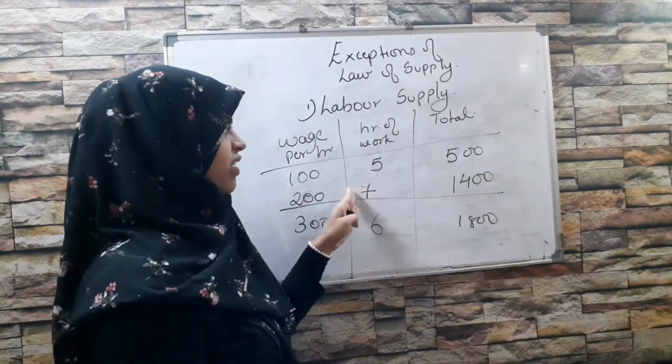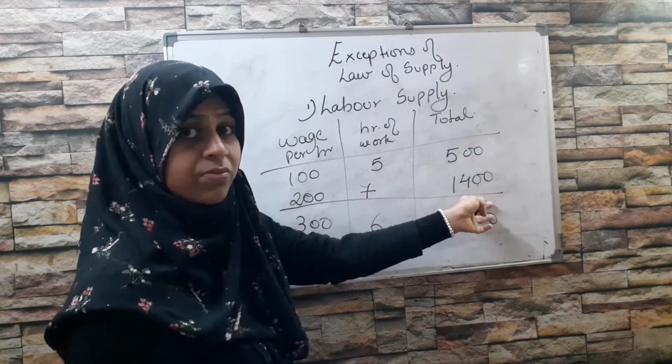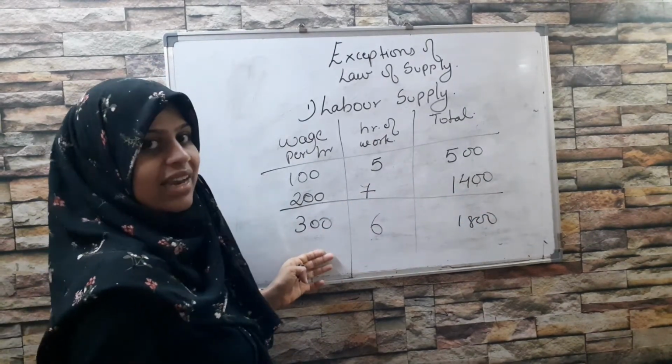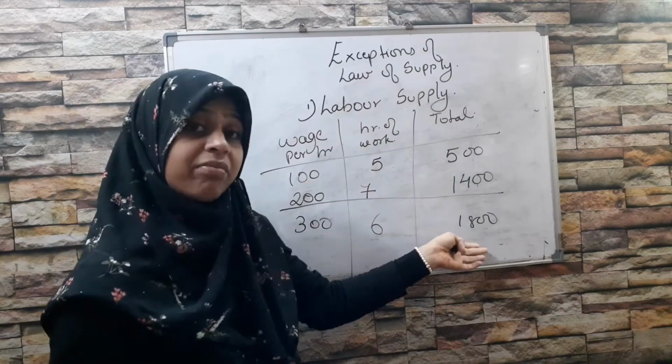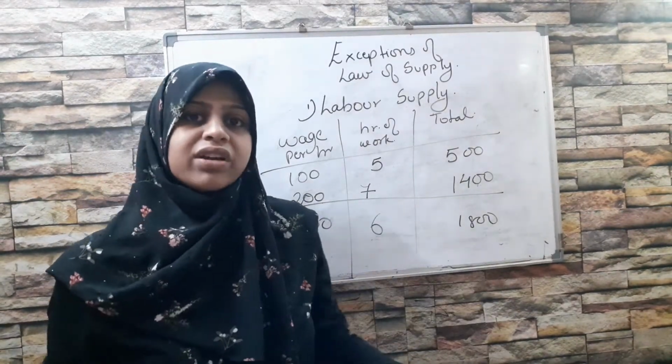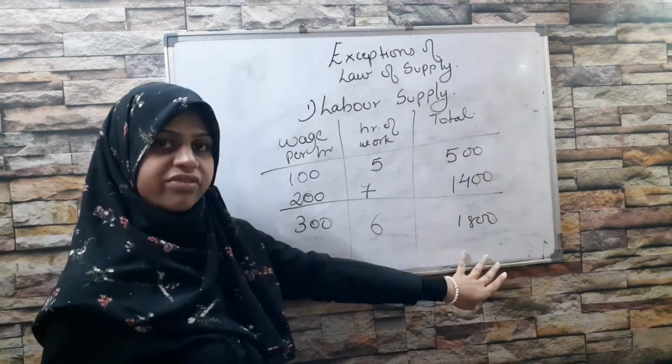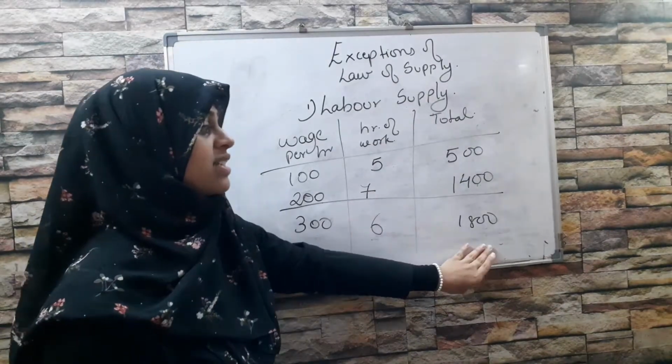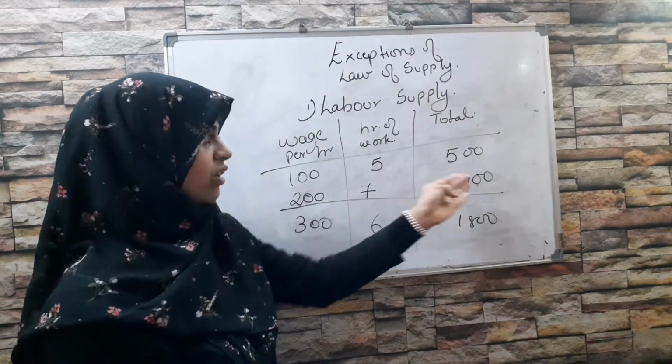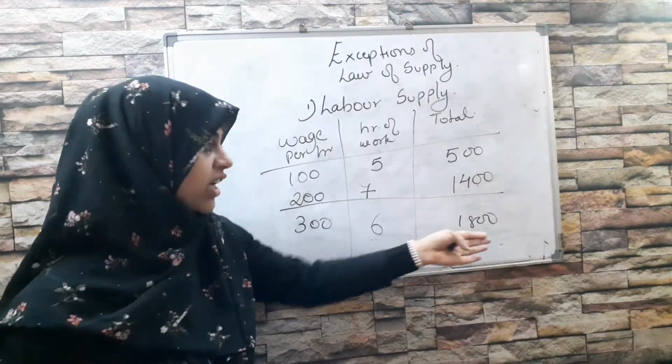When I was giving 7 hours, I was earning only this much. But now, because the wage rate increased, my salary increased. Now in 6 hours, I am getting so much. So why do I work extra? He is happy with this fact that सिर्फ 6 घंटों में इसे ज़्यादा मिल रहा है. जितना 7 घंटों में नहीं मिल पा रहा था, उससे उतना 6 घंटों में मिल रहा है.